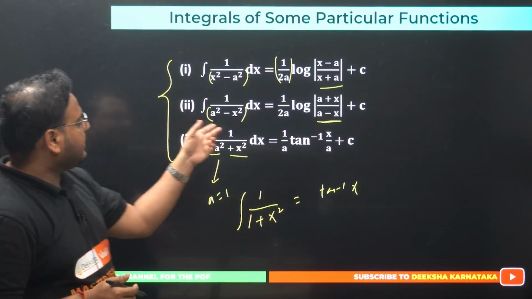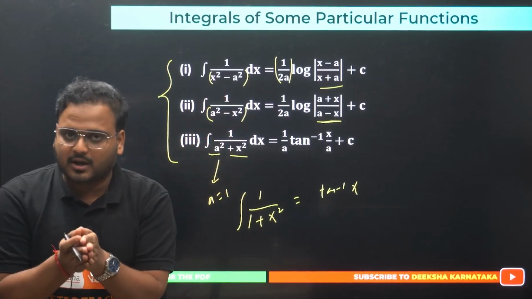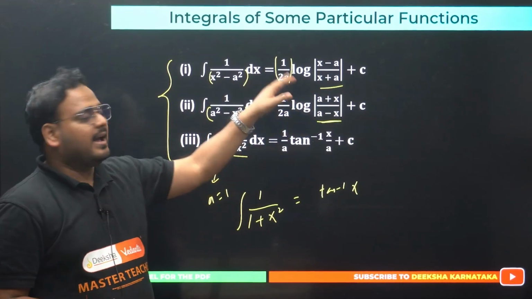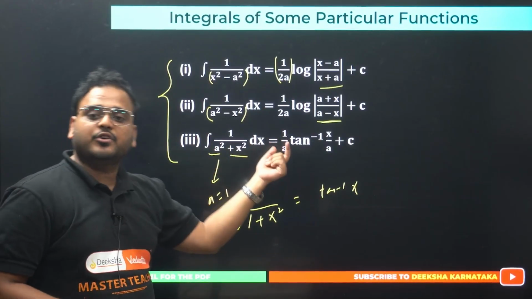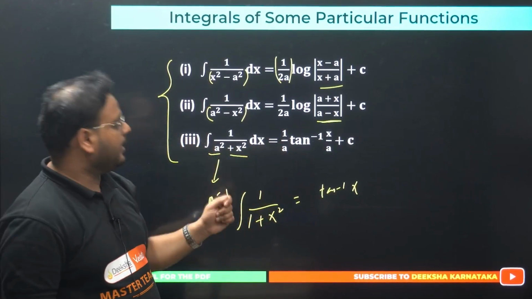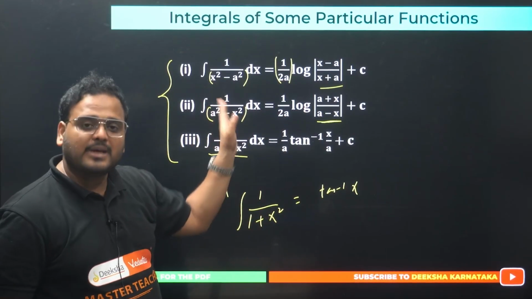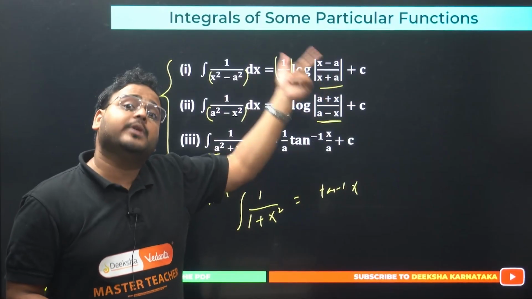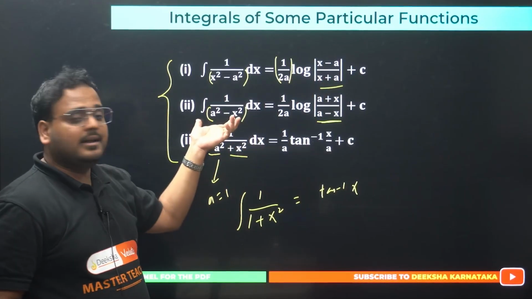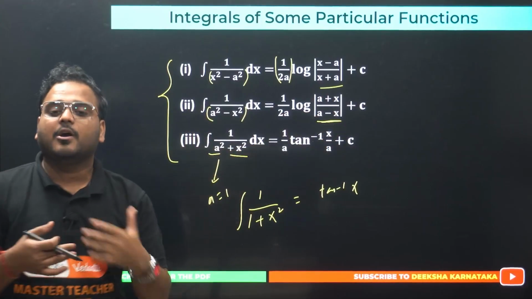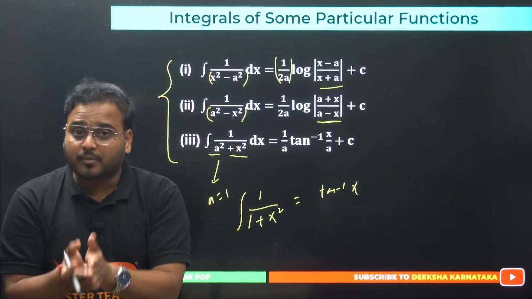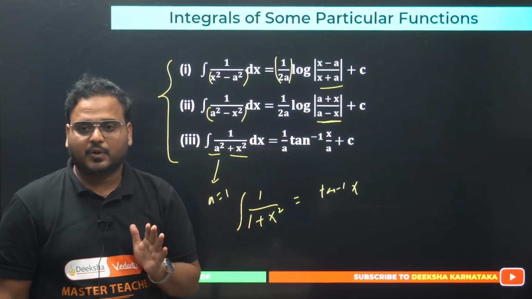So if you have negative signs, it will be a log answer. You'll have log on both sides, and there will be a coefficient of 1 by 2a. In case of tan inverse, you'll have a coefficient of 1 by a. And how to take the sign? If it is x square minus a square, you get x minus a in the numerator of the log, and if you have a square minus x square, it becomes a minus x in the denominator. This is the way I remember it. This is the way I want you to remember as well. Simple way to understand. Okay.